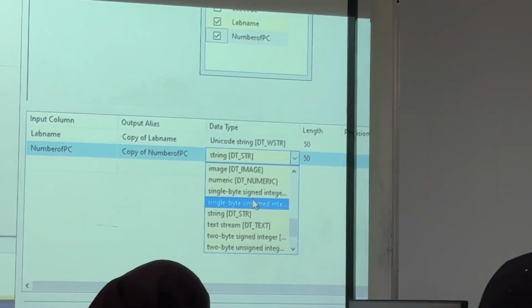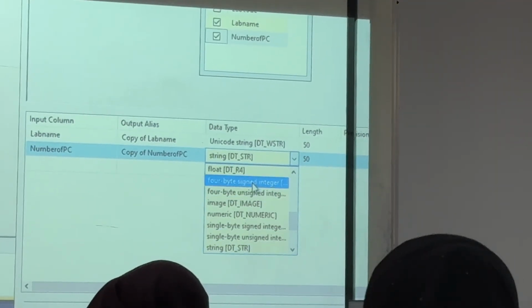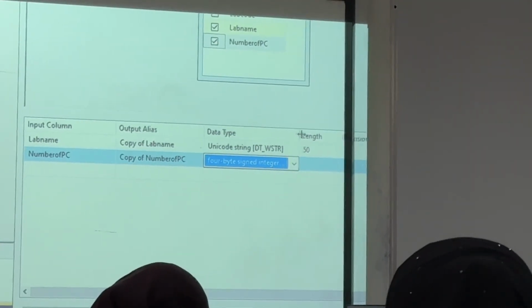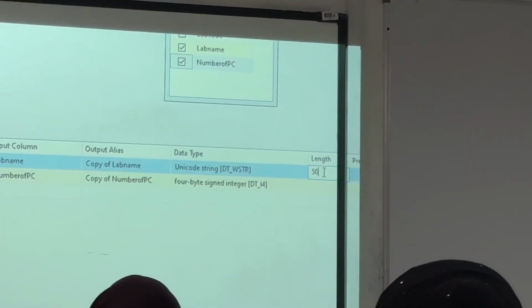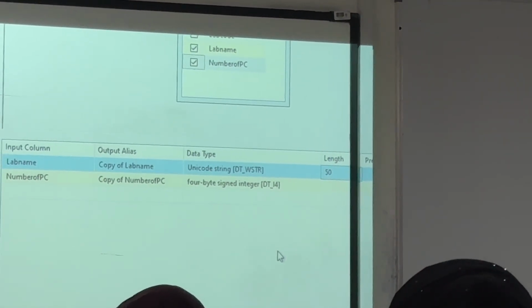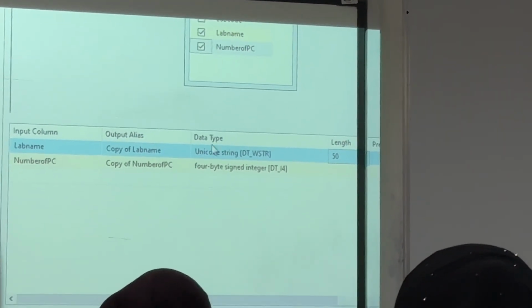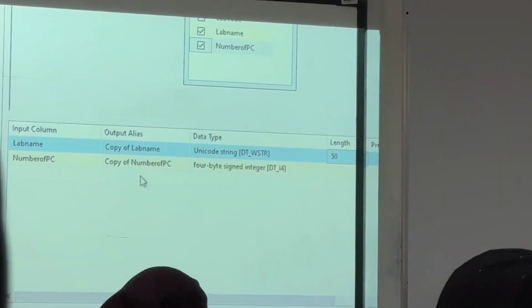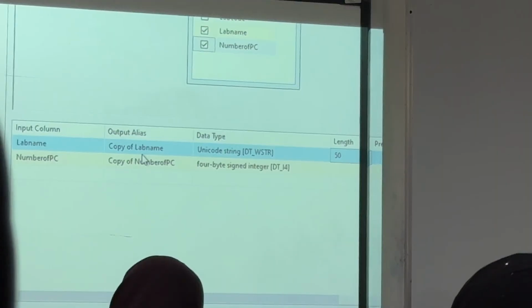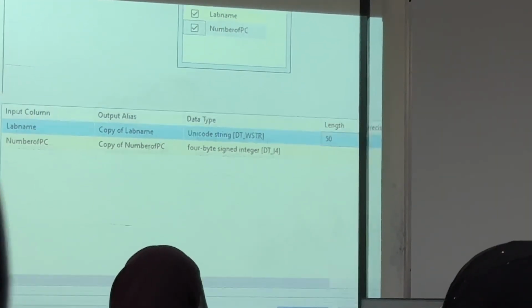Single byte, even 2 bytes, 4 bytes. I already told you better use 4 bytes, right? 4 byte signed integer. If the Unicode here 50 is there in the database, it is less. You can change, otherwise leave. Okay. So now, whenever you are changing, you must use your. Maybe you are not changing, that time you can use this other. Okay. Clear?